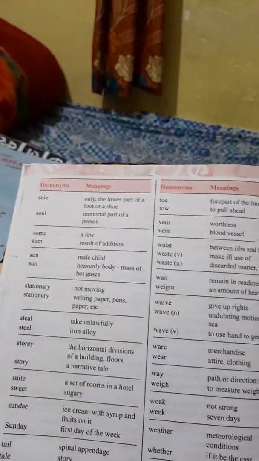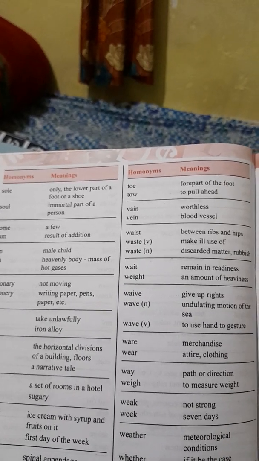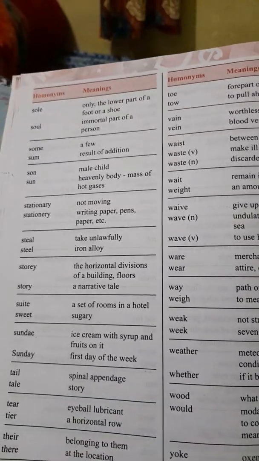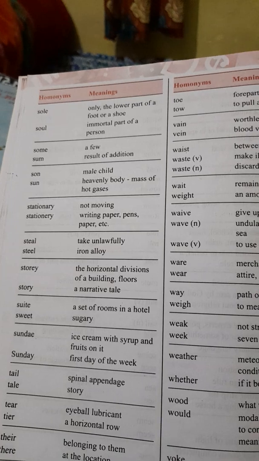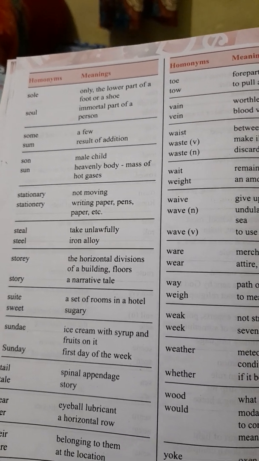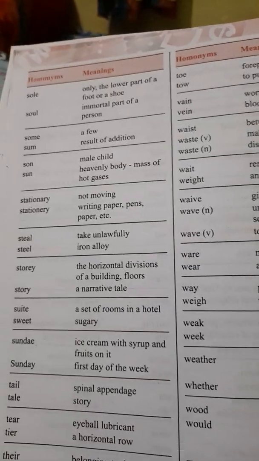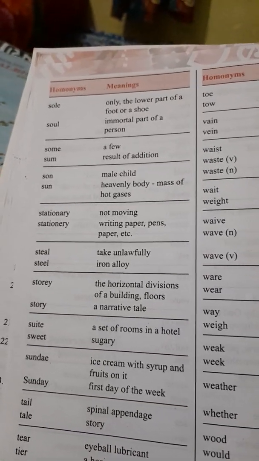We will move to the last page. Homonym meaning: sole, the lower part of a foot or a shoe. Soul, immortal part of a person, that means a spirit which is in us.